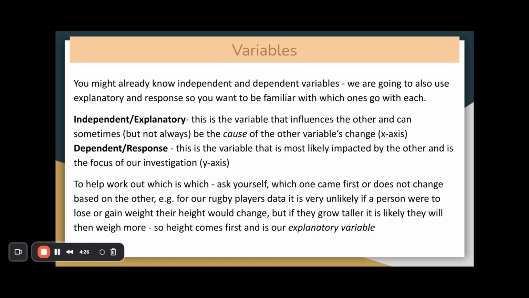It's very, very important that you get these on the right axes. Okay, so it's important that the dependent one is on the y-axis and the independent one is on the x-axis. To help work this out, ask yourself which one came first or does not change based on the other. For our rugby players' data, for instance, it is very hard to change your height. So we would say your height is the independent variable, but there is some change in your weight depending on what you do with eating and exercise. Therefore, weight would be our dependent or response variable.